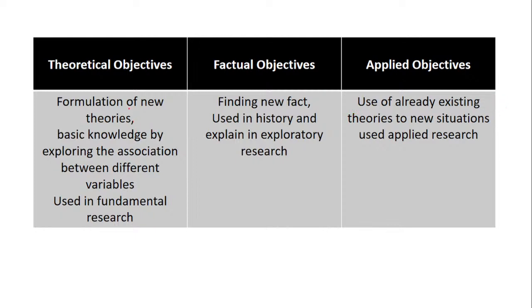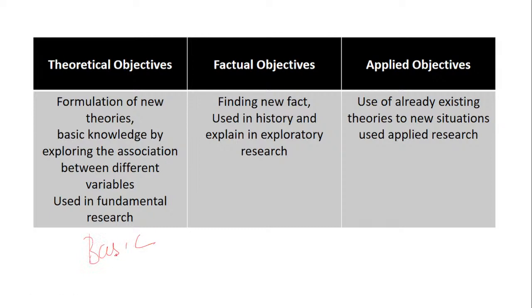For example, formulation of a new theory, or generation of a new theory, is a theoretical objective, which is based on basic knowledge. If you remember, gaining new knowledge. It is done by exploring the variables, or by using fundamental research. Now fundamental is nothing but basic research.